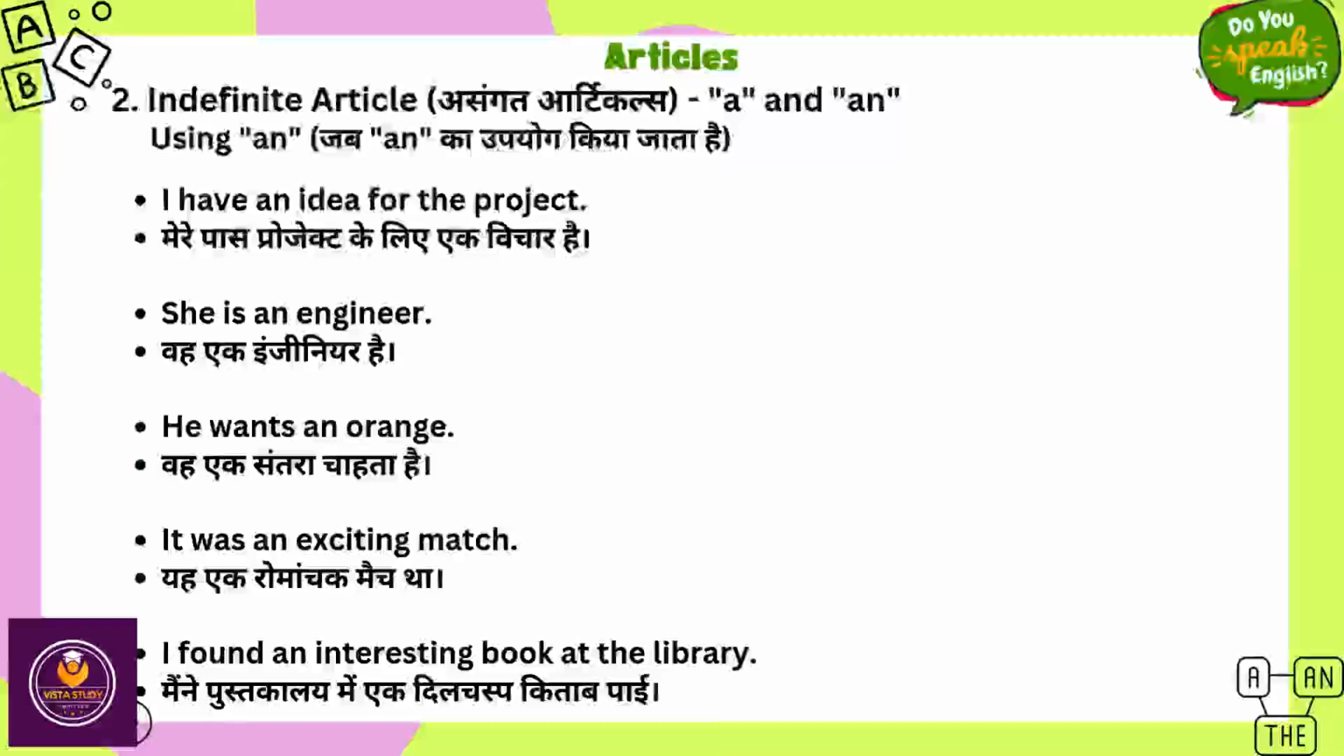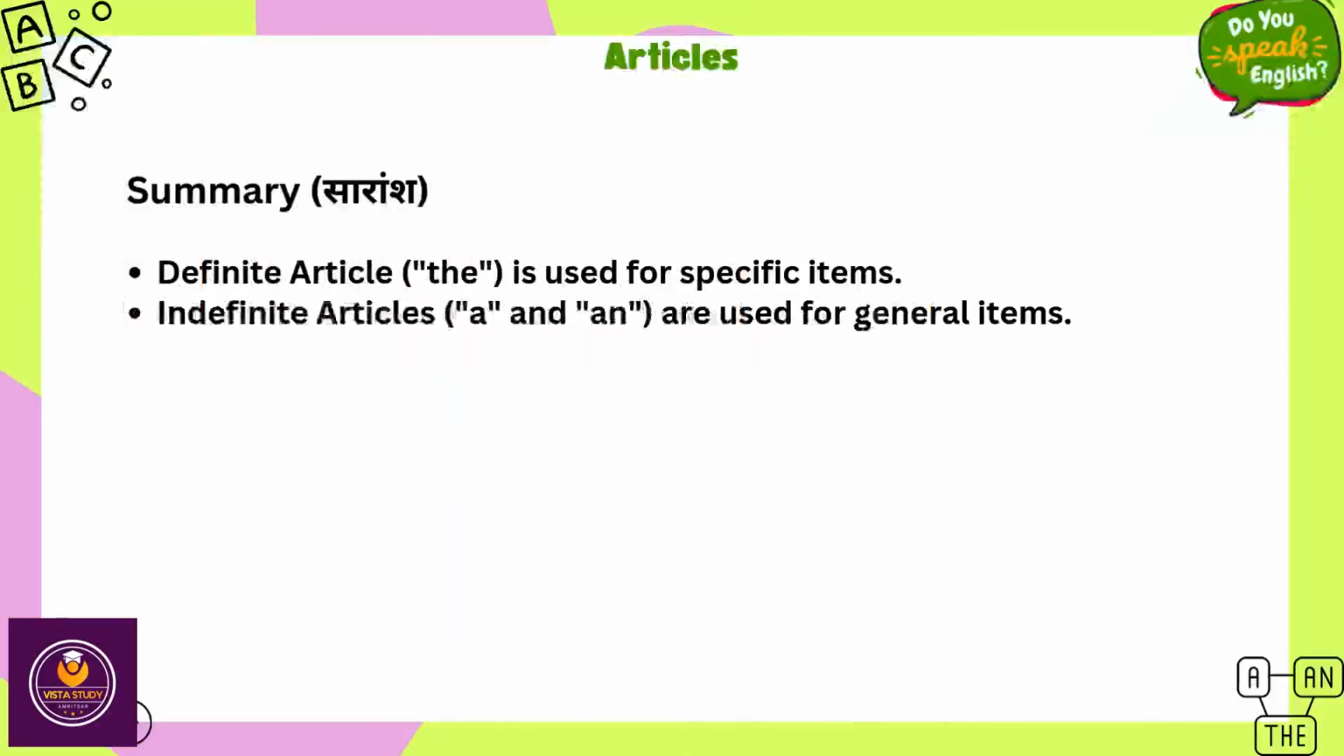She is an engineer. He wants an orange. It was an exciting match. I found an interesting book at the library. Summary. Definite article, the, is used for specific items. Indefinite articles, a and an, are used for general items.